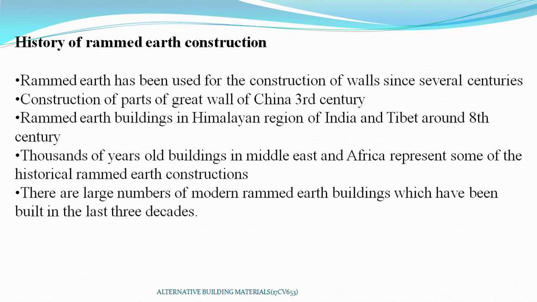In olden days, as I already told, we were using only sand, clay, gravel and soil in the wall construction, but in modern rammed earth buildings nowadays we are using some additives like cement, and other supplementary cementitious materials can be used in the construction.